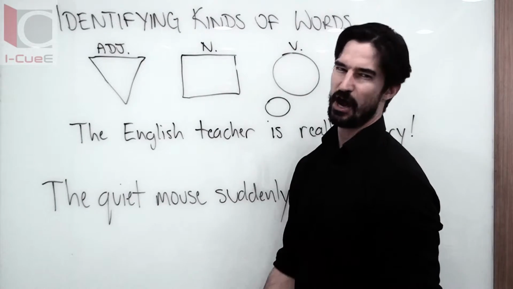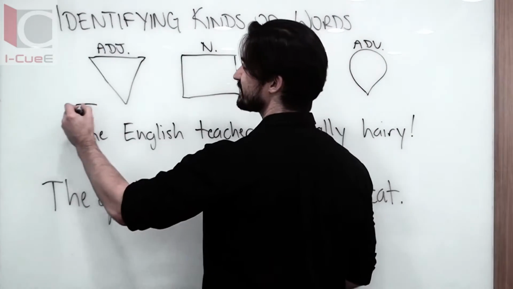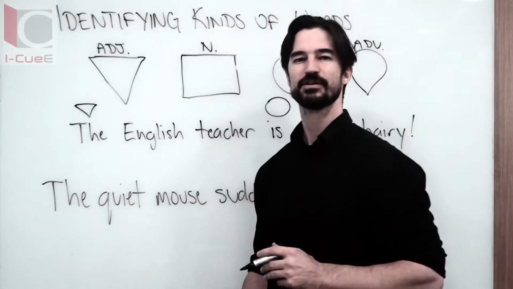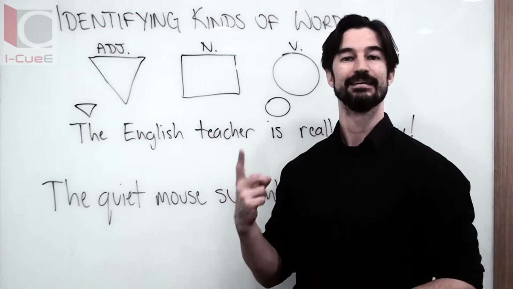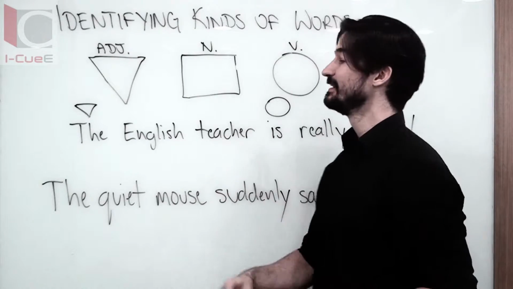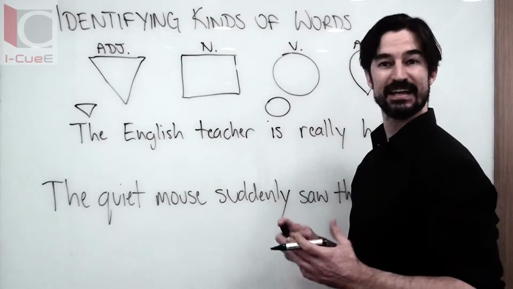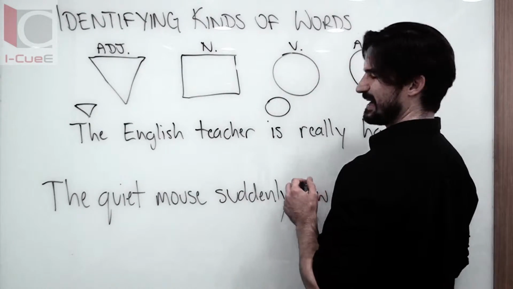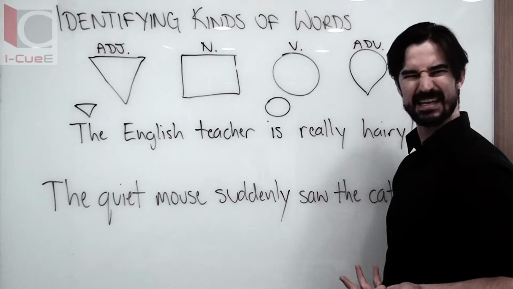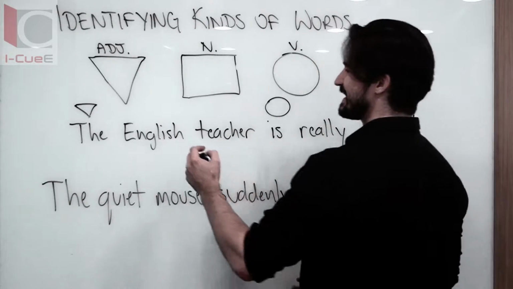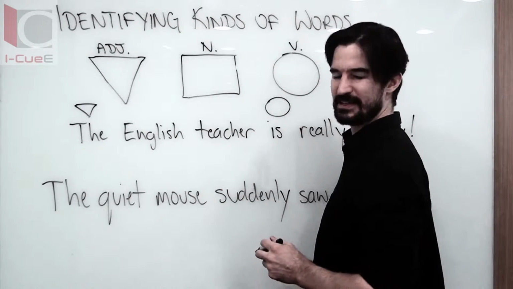The is not a noun. The is a kind of adjective called an article. There's only 3 articles: a, an, the. These help us identify nouns. So can I say the English is really hairy? Does that make sense? In this sentence, English can't be a noun.